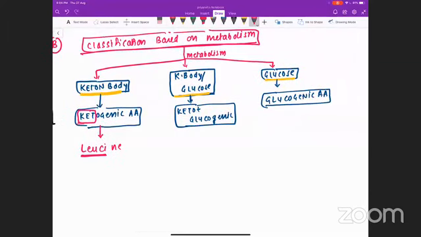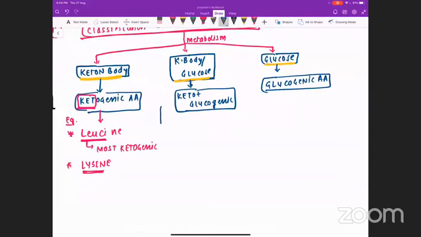So if they ask about the ketogenic amino acid, the answer will be Lucy. Cat, Lucy. Lucy, or I can say leucine, is the most ketogenic. The most ketogenic amino acid is leucine. There is one more example of a ketogenic amino acid, that is lysine. So leucine and lysine, they are ketogenic amino acids.